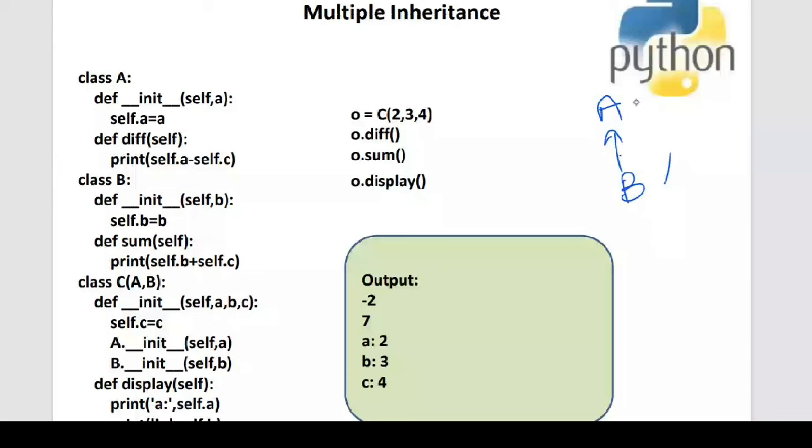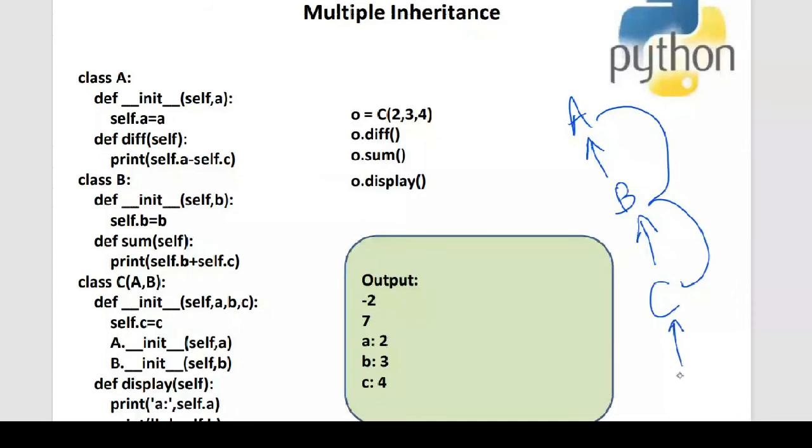Now, what do we mean by multi-level inheritance? Multi-level inheritance means that I'll have levels of derived classes. This is considered multi-level inheritance, wherein C is derived from B and B is derived from A. You can also have another class D, which is derived from C. There is no limit on how many levels you have here. You can have n number of levels.